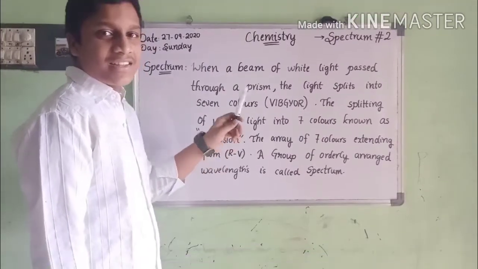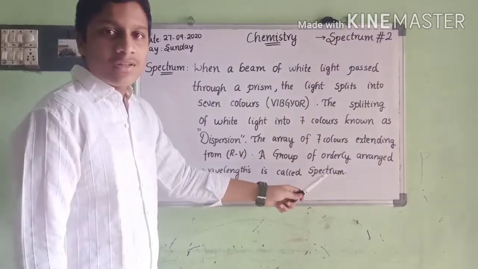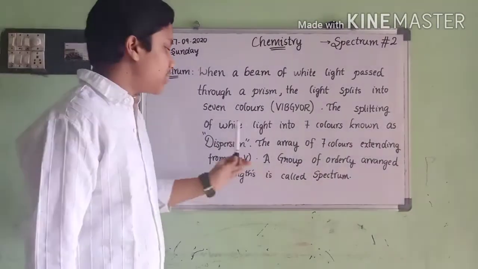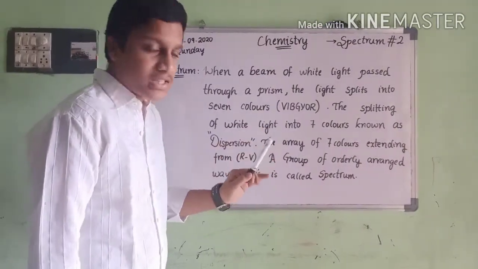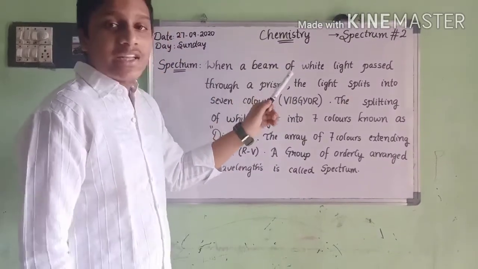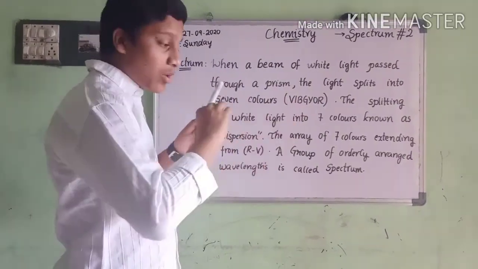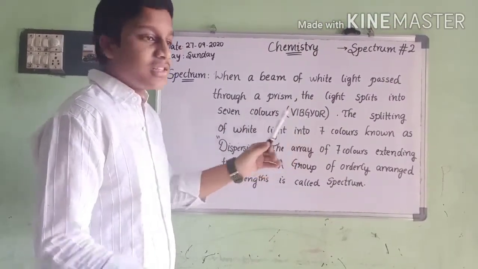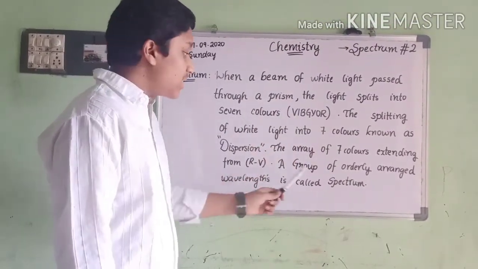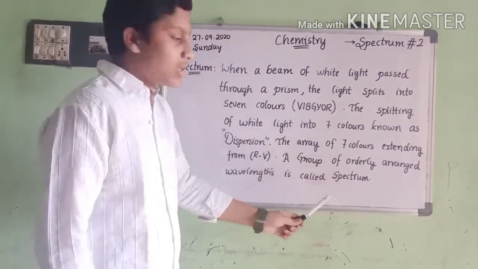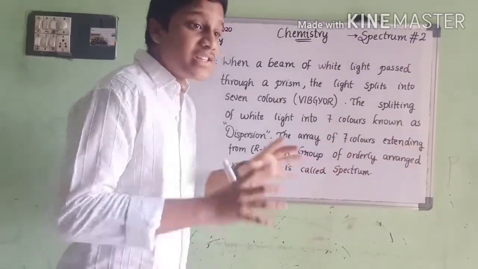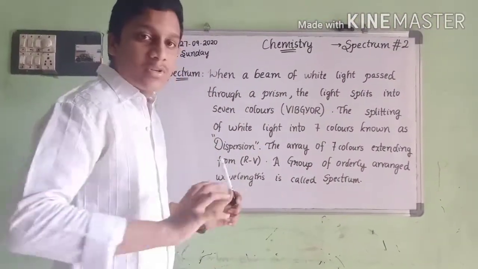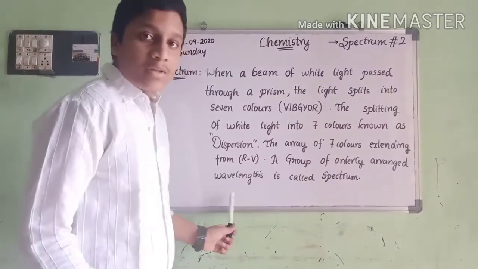Okay guys, if you understand the difference between dispersion and spectrum, I will say it one more time for you. Dispersion is when white light passing through a prism divides into 7 different colors, VIBGYOR. That is called dispersion. And the definition of spectrum is a group of orderly arranged wavelengths passing through a prism or in a line. That is called a spectrum.